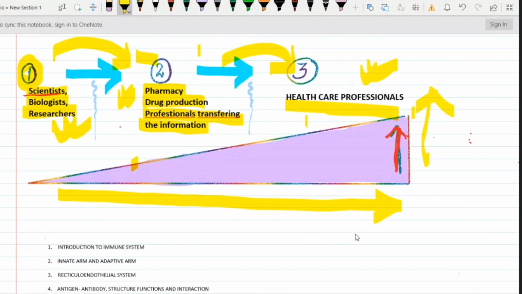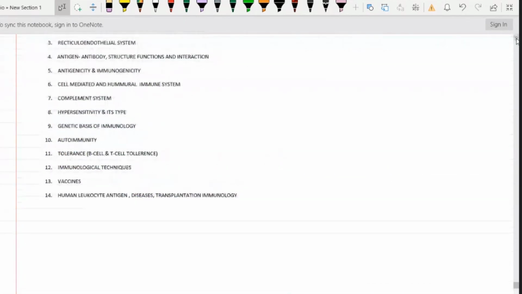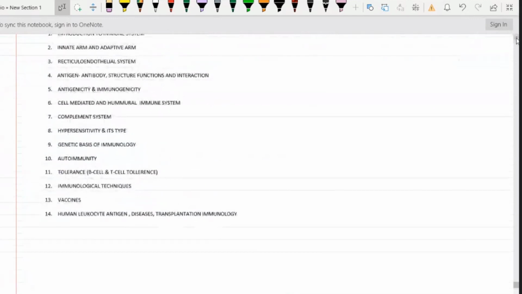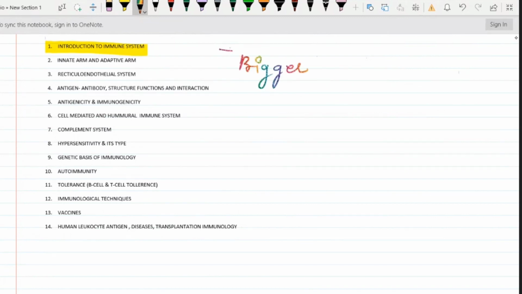So, without much ado, let us see what the syllabus is that we'll be dealing with. The very first is the introductory part, where we will know about the immune system. This is all about the immune system. This is not a kind of differentiation that the immune system is a part of or an isolated kind of thing. No, we will see a bigger picture of this and conclude, or we will correlate it with other functionaries also.